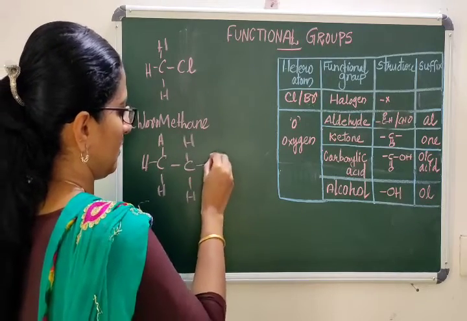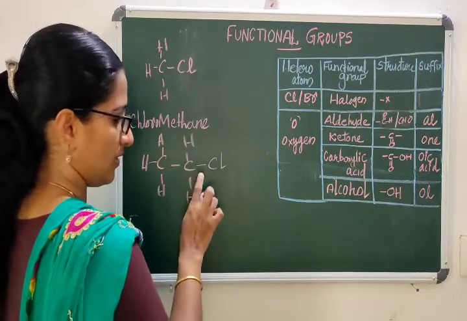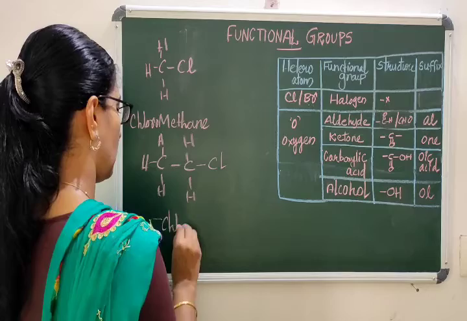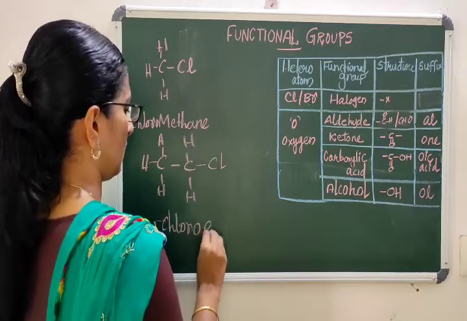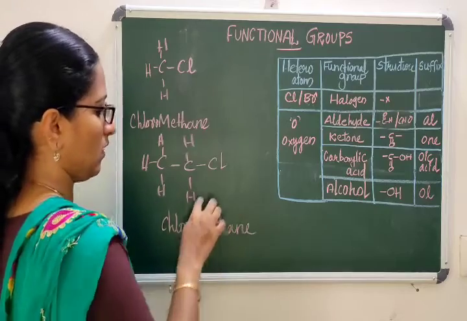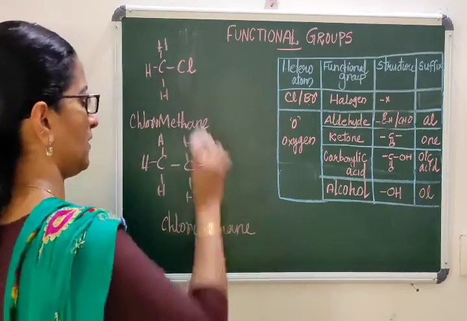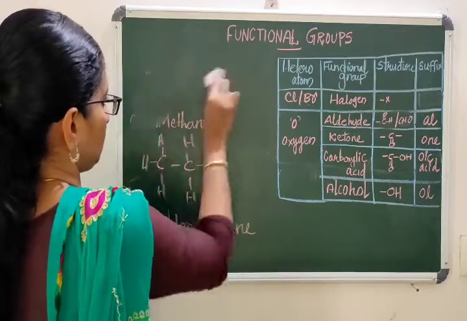Replace 1 hydrogen and add chlorine. So this was already an ethane chain, so chloroethane. From the ethane, 1 hydrogen is removed, so you get chloroethane. So you can draw chloropropane, chlorobutane, etc.